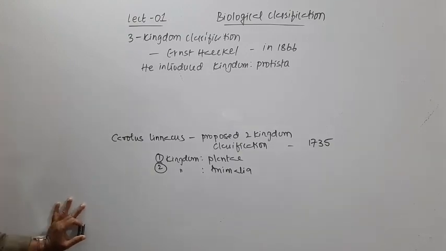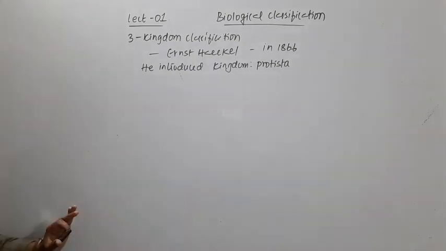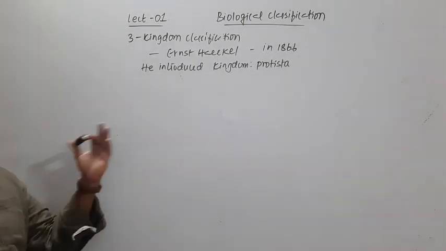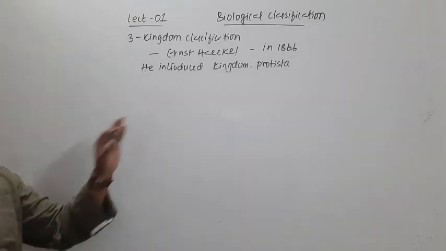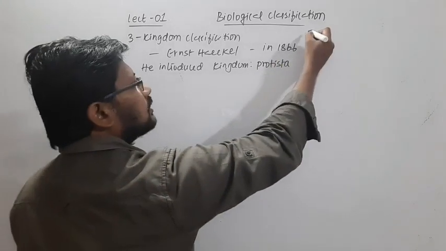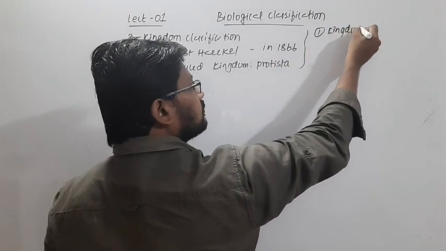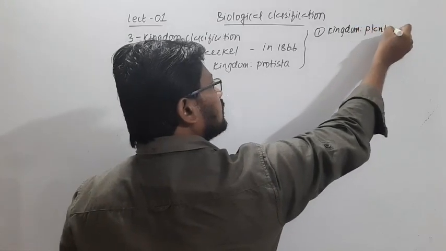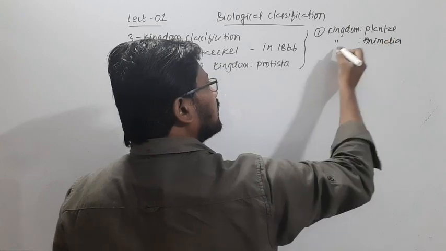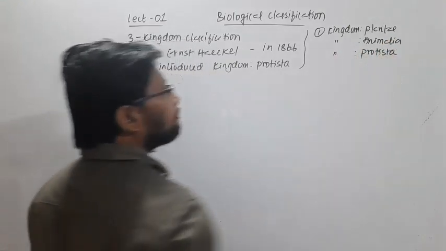Of course, this three kingdom classification is also not sufficient. Still many other organisms were not included under it. The first two remain the same, Plantae and Animalia, and the third one he introduced was Protista.